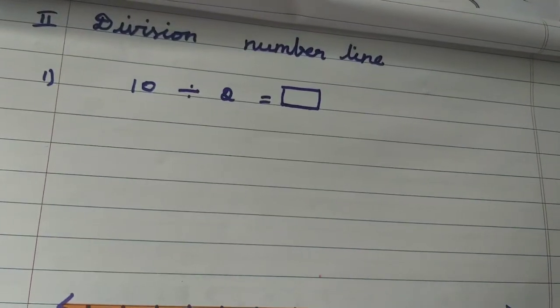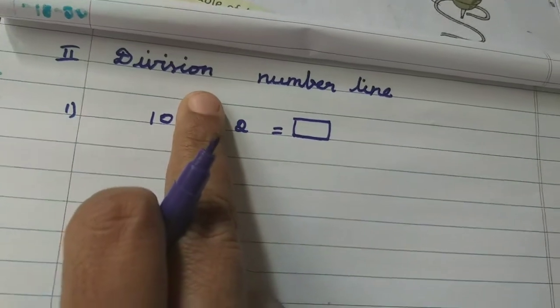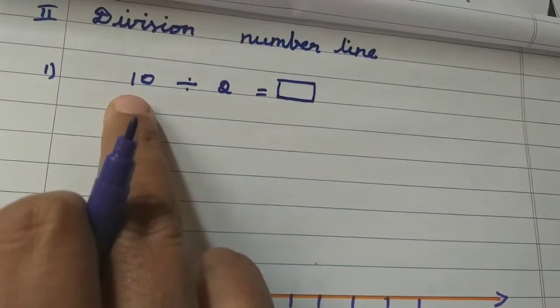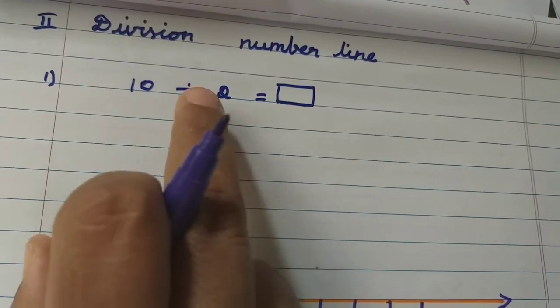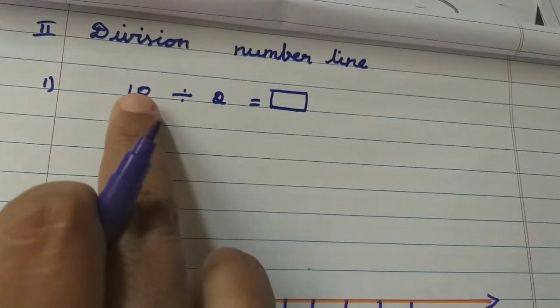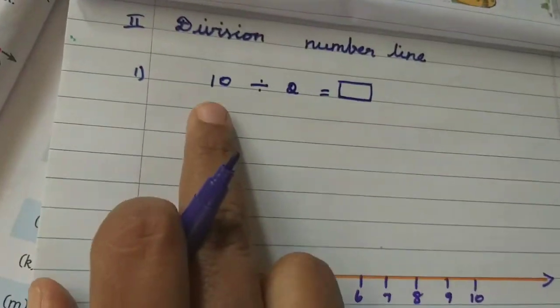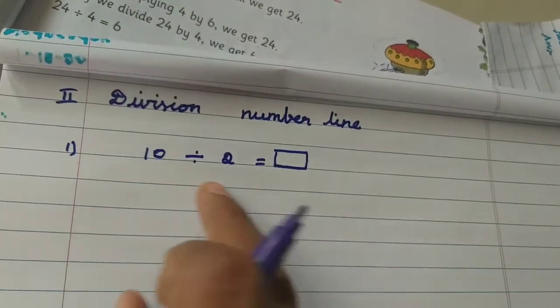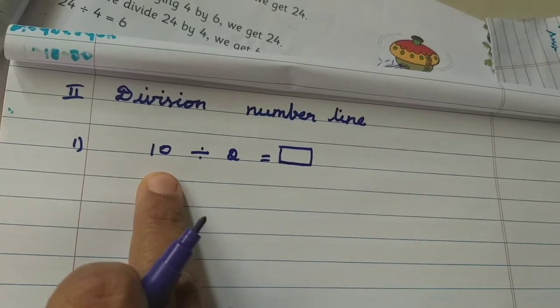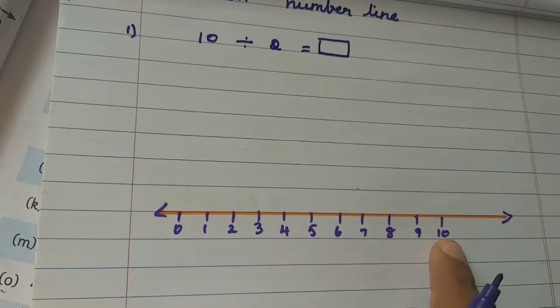Students, all of you take down here in the class note and write the second Roman letter, division number line. So the first sum is 10 divided by 2 equals dash. How will you read? 10 divided by 2 equals dash. And here, which is the greatest number? 10, isn't it?